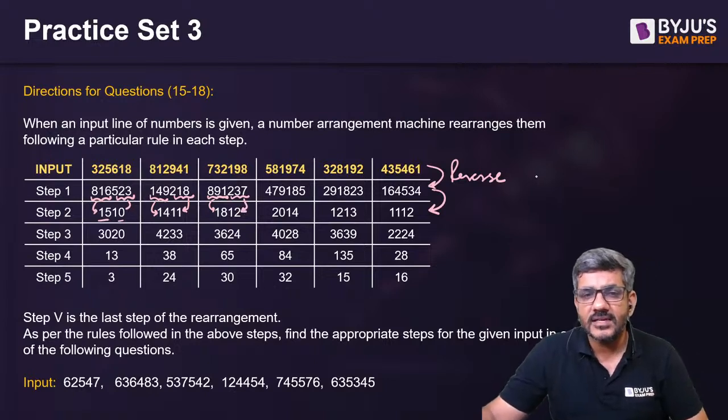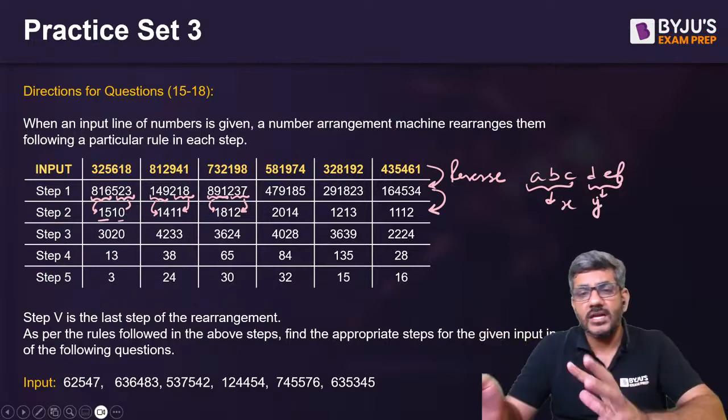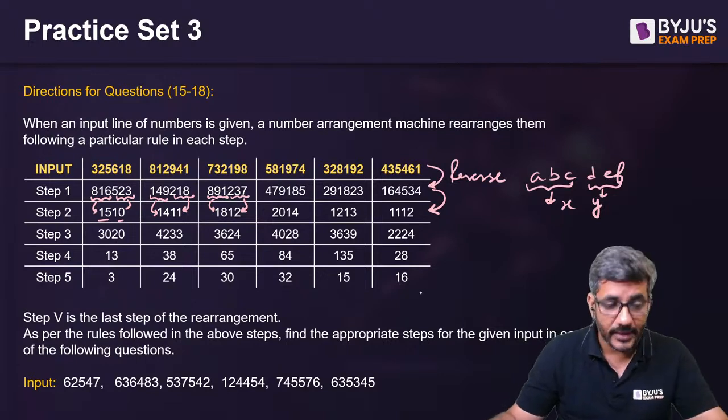And that way it is written. So basically, in the next step, we have written the sum of A, B, C here and the sum of D, E, F, and that makes a double digit number, something like XY, right? Sum of the first three and sum of the last three, that comes out something like XY.